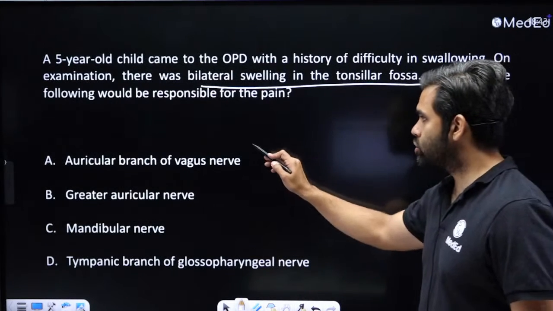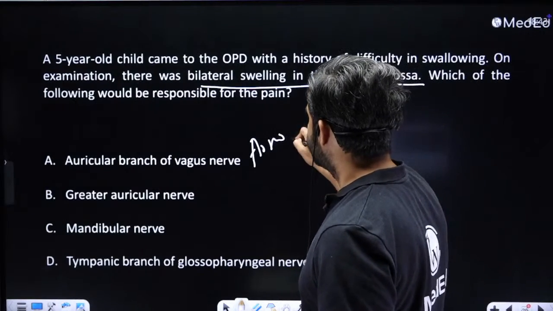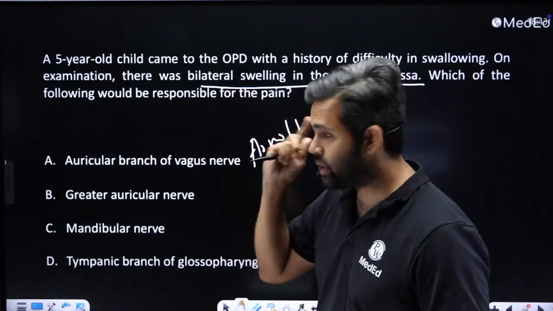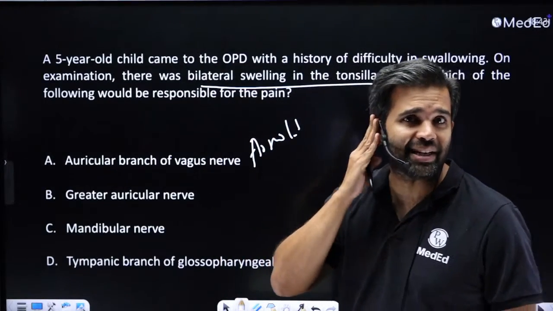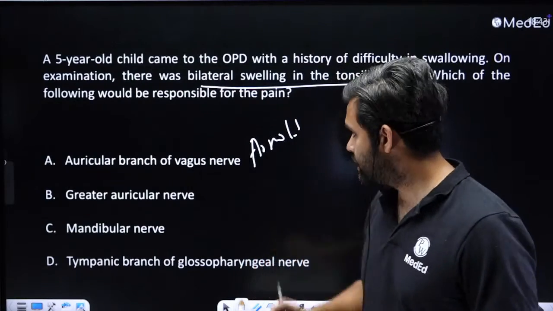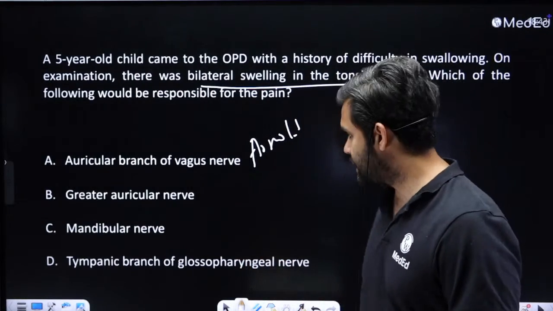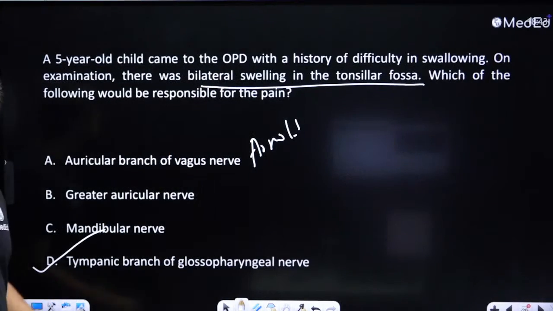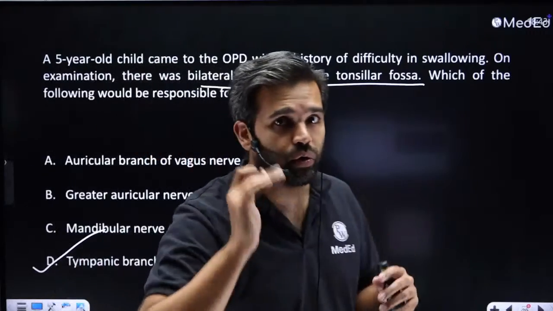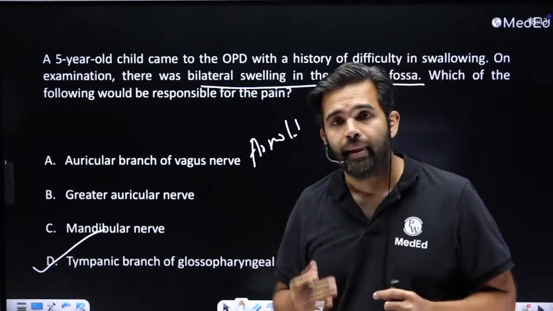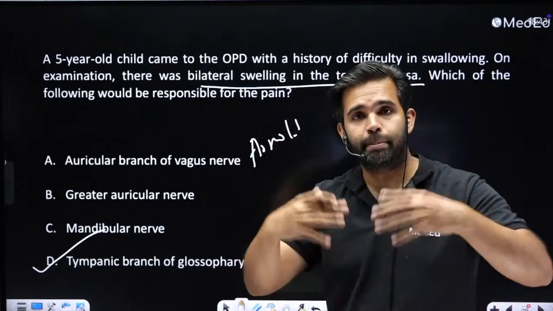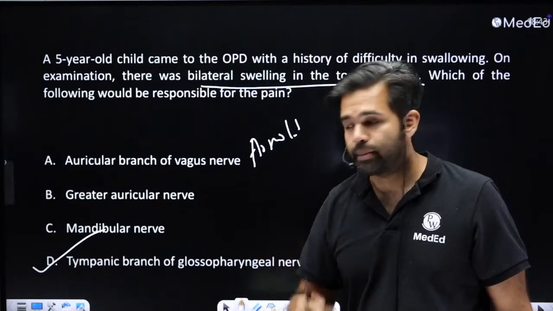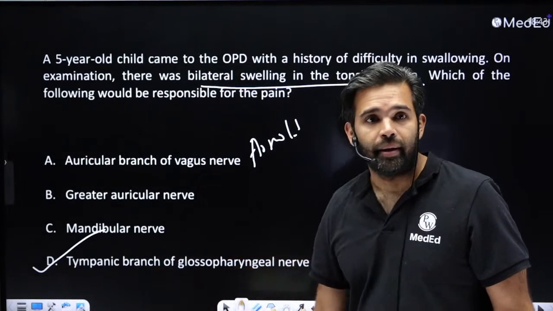Auricular branch of vagus nerve is called the Arnold's nerve. Okay, this is not involved in that. This causes coughing and dizziness when you're examining. Greater auricular nerve is a sensory nerve that just supplies the outer part of the ear. Mandibular nerve is not involved in these things. Tympanic branch of the glossopharyngeal nerve is the one that causes this. This is the same tympanic plexus that goes up to the ear also, so it causes referred otalgia as well. The Jacobson's nerve or the tympanic plexus is formed and then it comes down, and the tympanic branch of the glossopharyngeal nerve supplies. All right, so the answer over here, guys, is D.